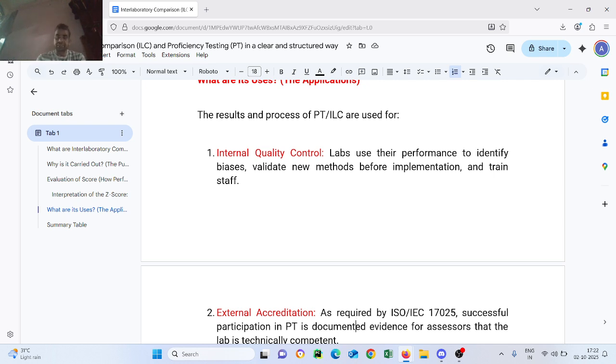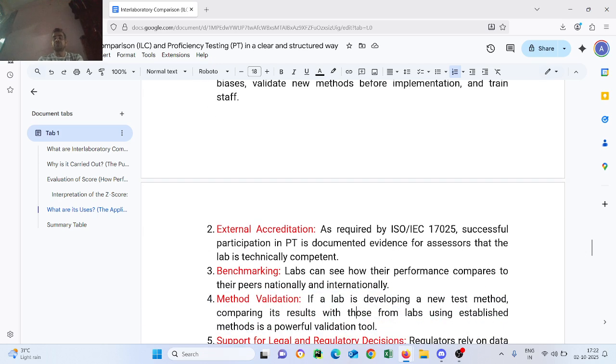External accreditation: required by ISO IEC 17025. Successful participation in PT is documented evidence for assessors that the lab is technically competent. Third, benchmarking: labs can see how their performance compares to their peers nationally and internationally.